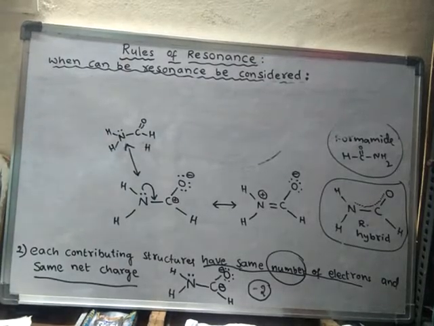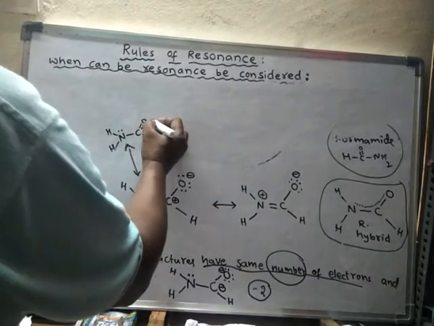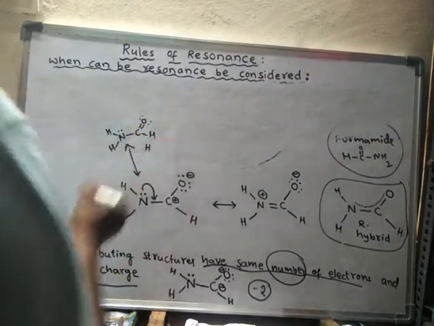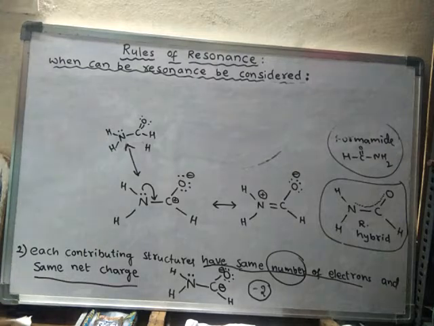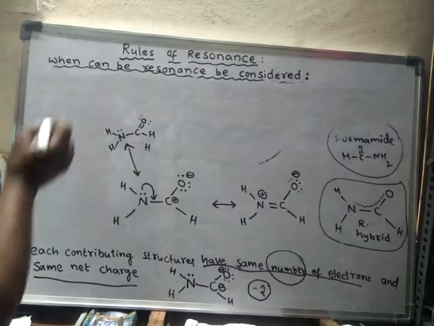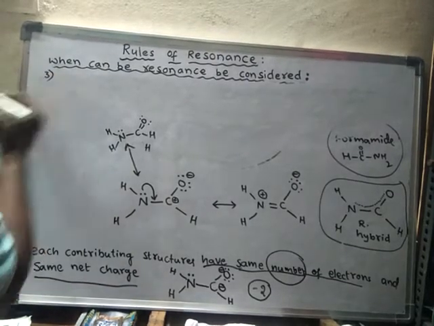And we will see one more condition. Each contributing structure has the same number of unpaired electrons. Third rule.